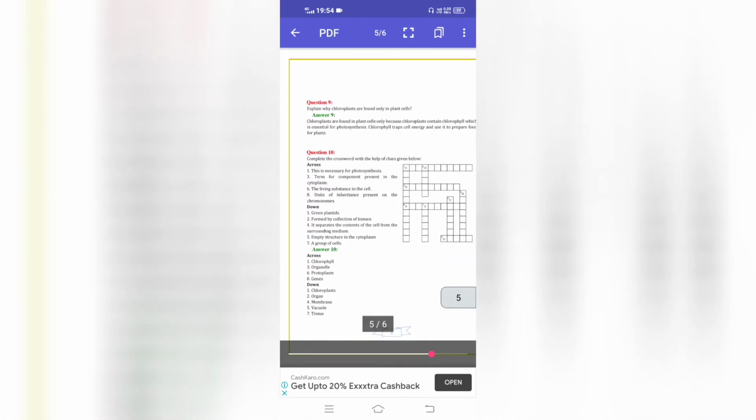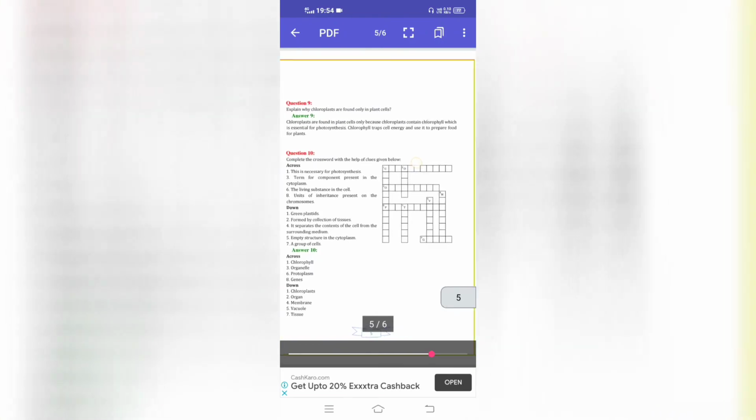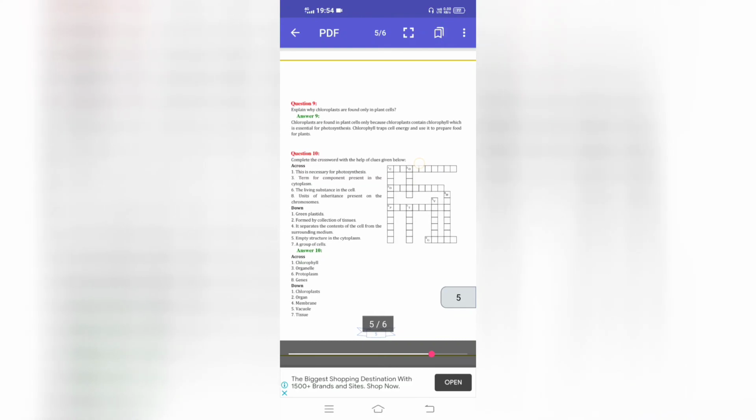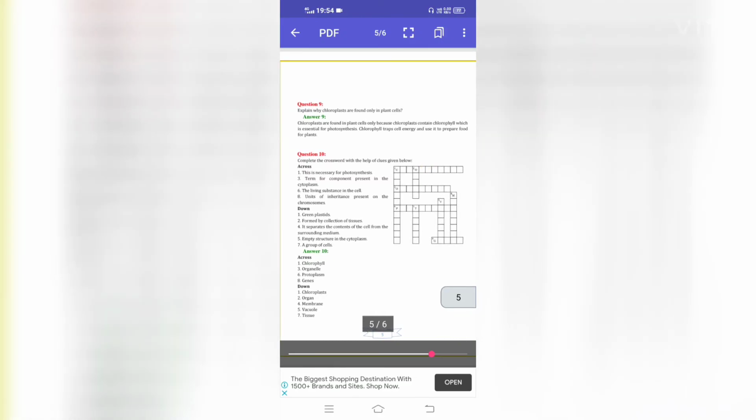Explain why chloroplasts are found only in plant cells. Chloroplasts are found only in plant cells because chloroplasts contain chlorophyll, which is essential for photosynthesis. Chlorophyll traps solar energy and uses it to prepare food for plants.